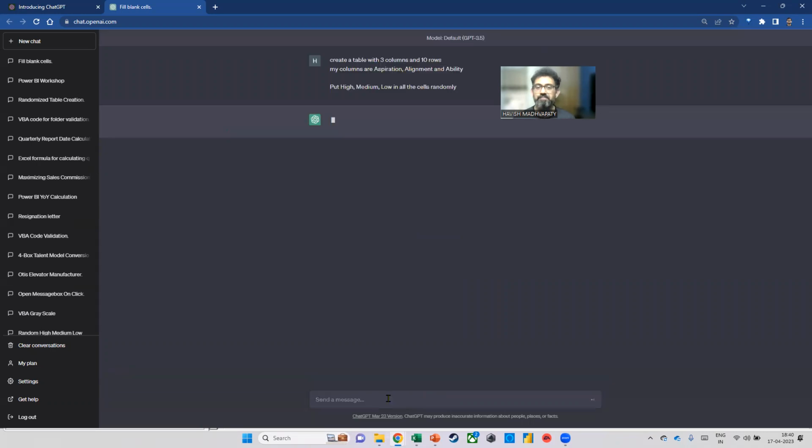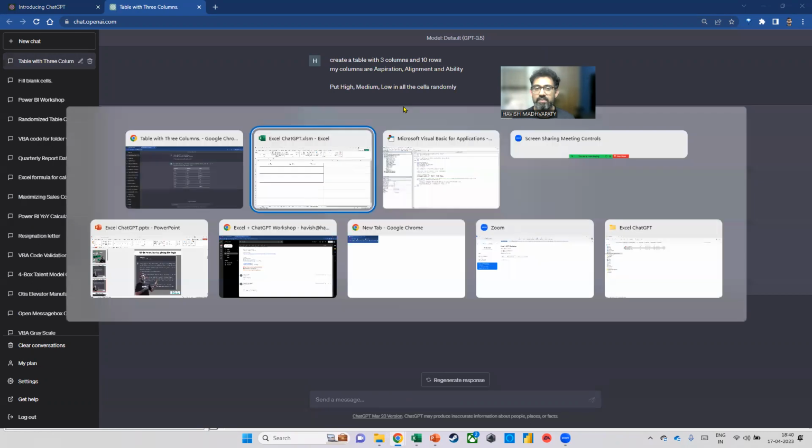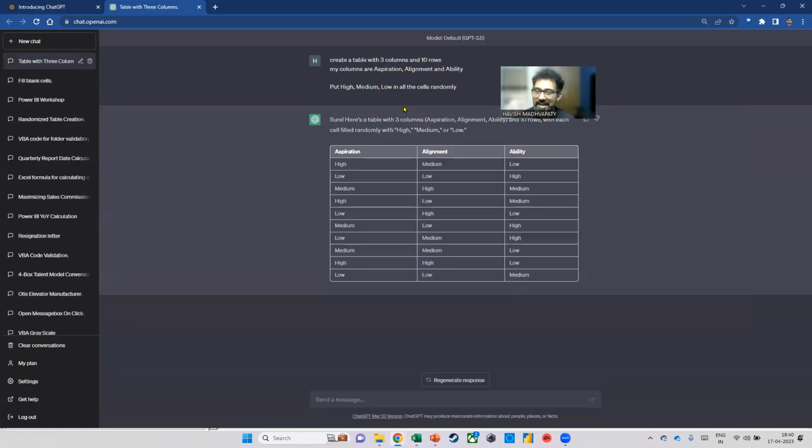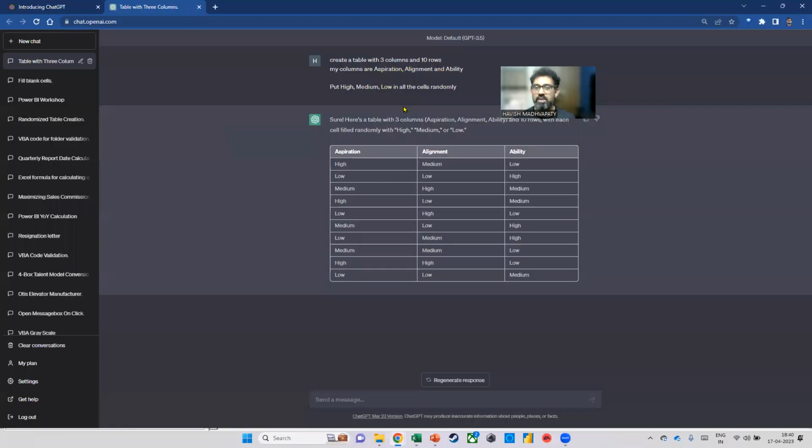Let's see what happens. So I told it I have a table with 3 columns and 10 rows. My column headings are aspiration, alignment, ability. Put high, medium, low in all the cells randomly. Do you see this? How cool is that? Now, maybe you made a mistake. Maybe ability was supposed to be 1, aspiration 2, alignment 3. So what can I do now?